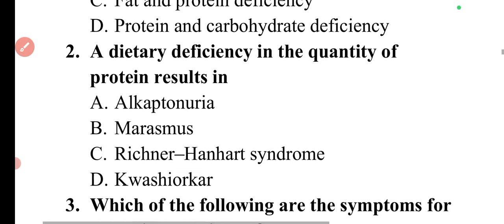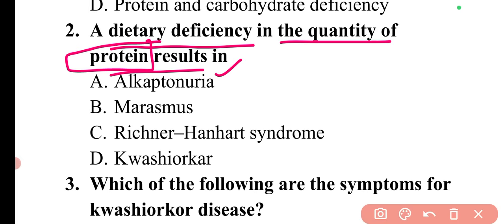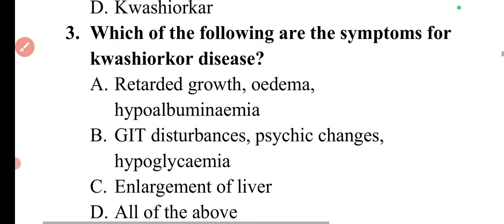Then moving to the next question, a dietary deficiency in the quantity of protein results in. If only protein quantity is deficient in our diet, then that condition is known as kwashiorkor. So here option D is correct. And whatever symptoms you will see in kwashiorkor or marasmus, the symptoms are almost similar. Then moving to the next question.